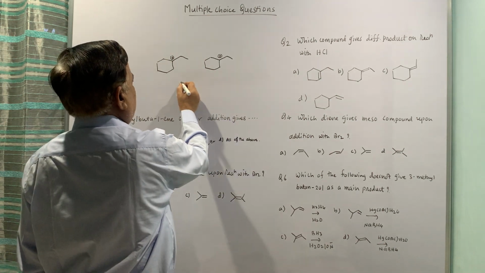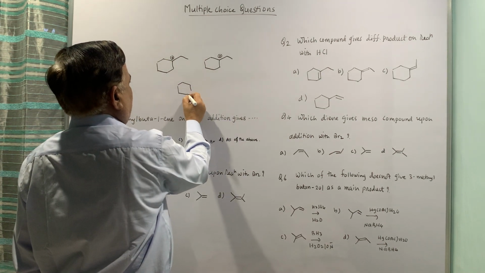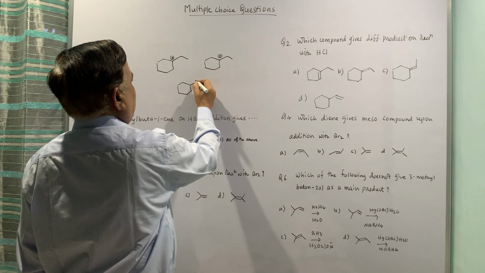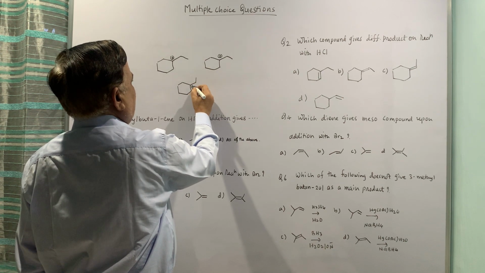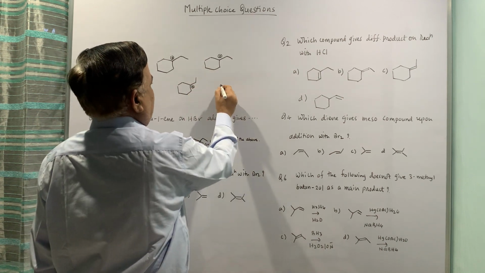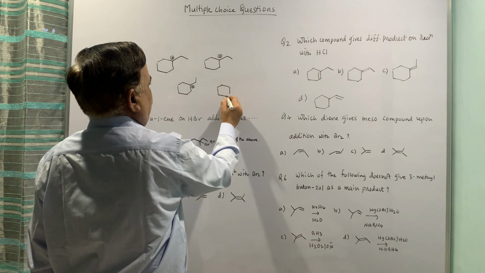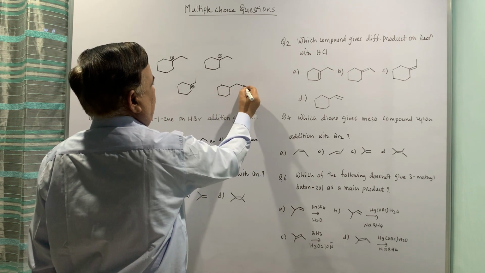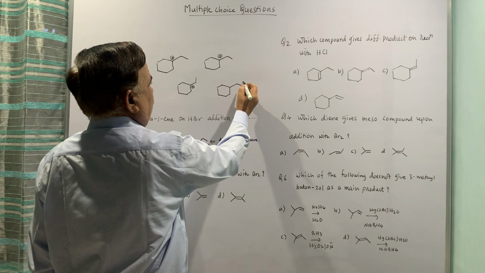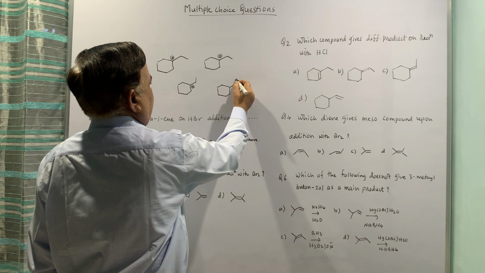Third would give you the same carbonium ion, and fourth is going to give this.